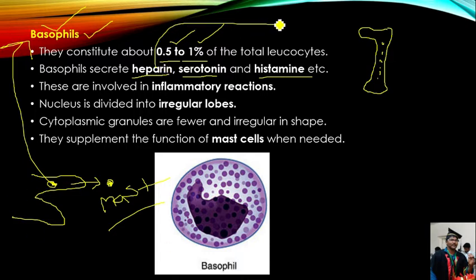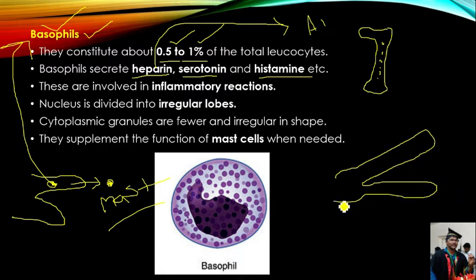If you see the heparin, it acts as an anticoagulant. What is an anticoagulant? When blood flows through the blood vessels, there is a chance of formation of a clot by the blood. Sometimes there is a chance of formation of solids in the blood by clotting.